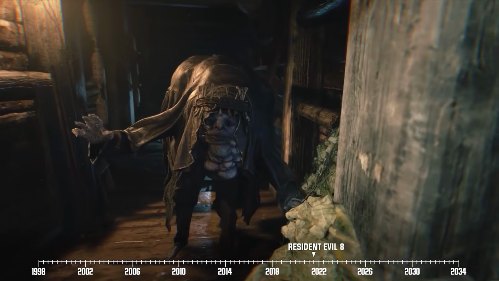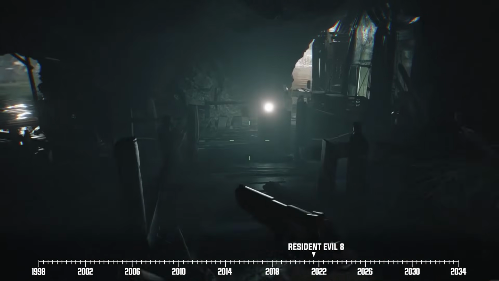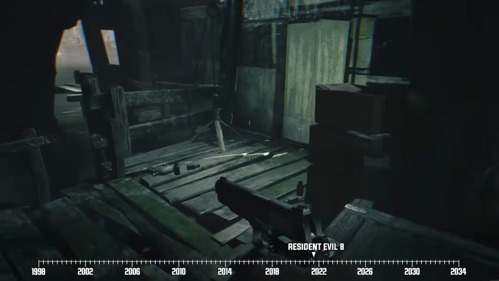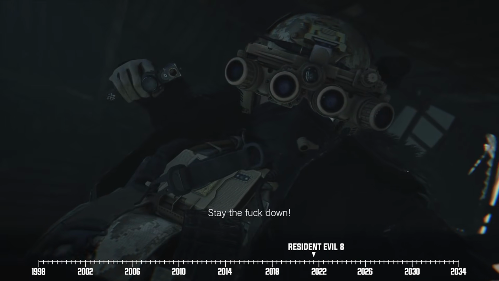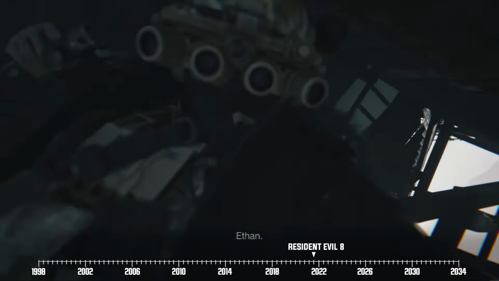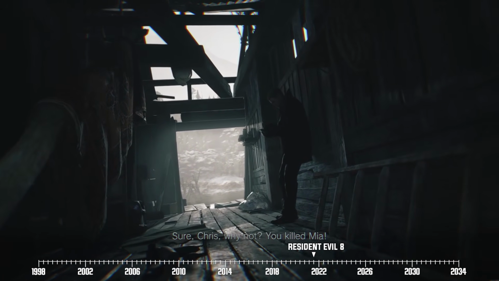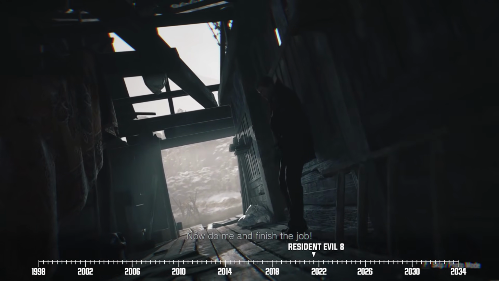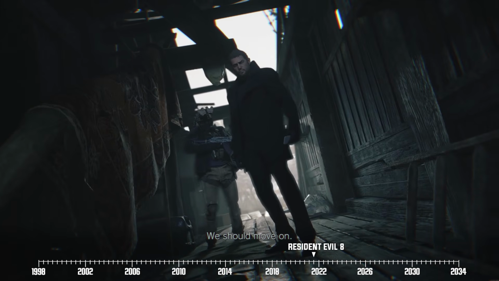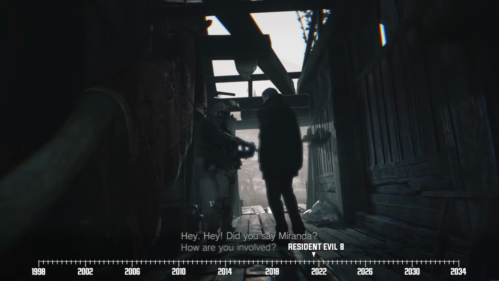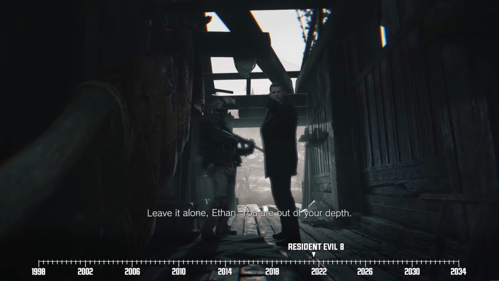Of course, Ethan is having none of it, so Salvatore tries to trap him in his domain instead. But our hero soon escapes Moreau Reservoir nonetheless. The problem is, one of Chris' squad members named Night Owl ambushes Ethan shortly after leaving the reservoir. Chris then emerges, which enrages Ethan. He berates Chris for what he did to Mia, but their meeting is cut short when Night Owl tells them they should keep moving before Miranda pings their location. Ethan desperately demands an answer from Chris for why he took out Mia, but he gets nothing.